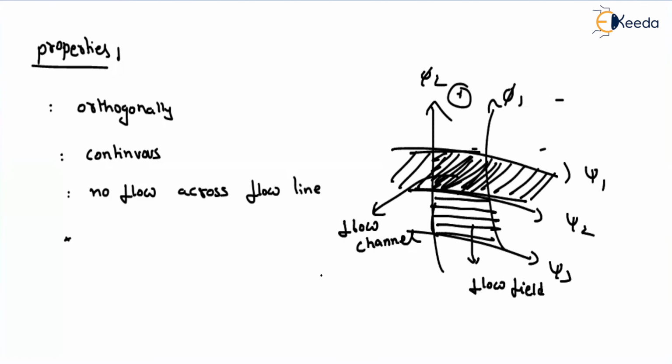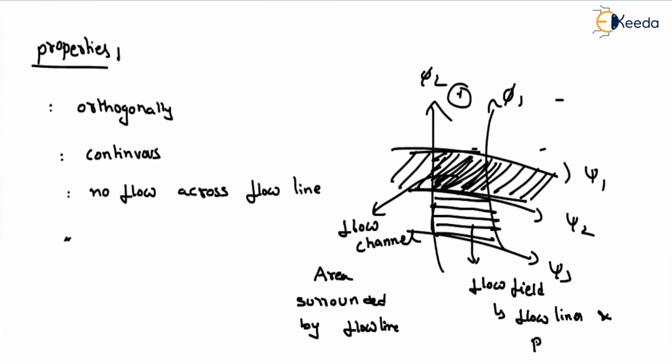So flow channel is nothing but the area surrounded by flow lines. But what is meant by flow field? Area surrounded by flow lines and also potential lines. So all these are important. They can ask you for match the following, or they can ask you for select the answer type.